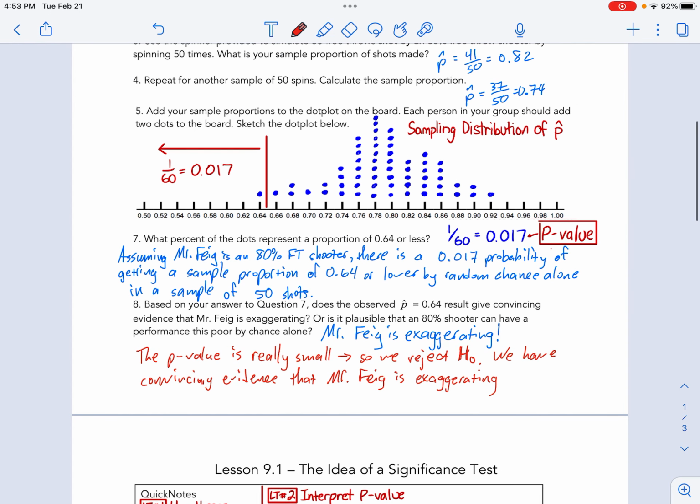Again, the p-value essentially is the probability, like I said right here. Assuming I'm an 80% free throw shooter, the p-value is the probability of getting a sample like we did.